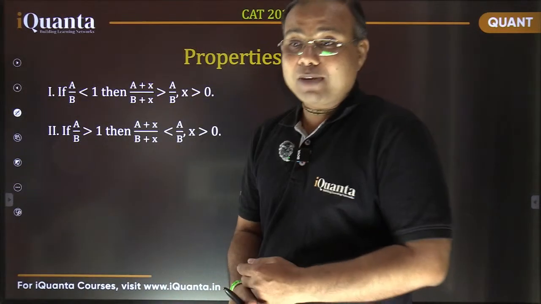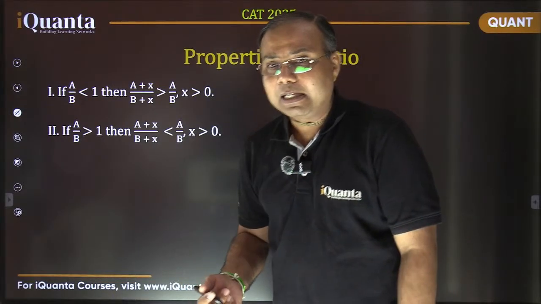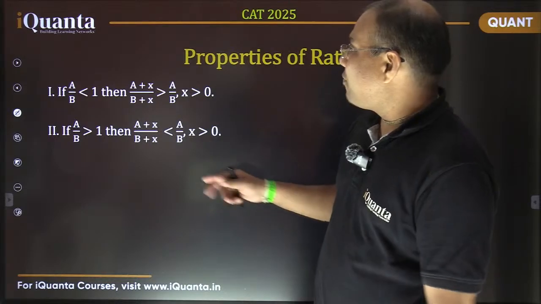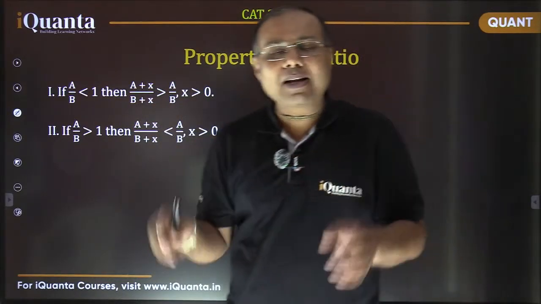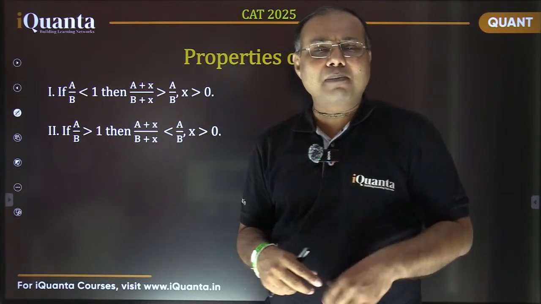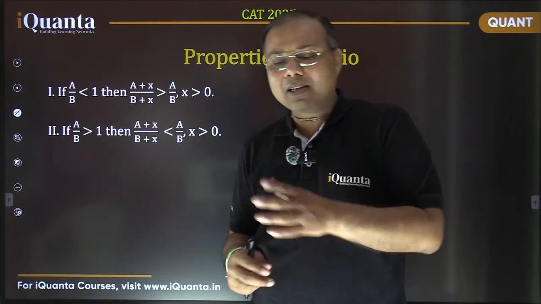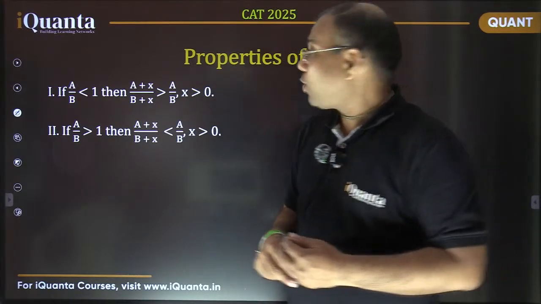So now again, this is a very small thing but a very important thing, and in CAT it has been asked repeatedly, again in DI specifically. When we are to compare two fractions, in case of DI you are getting large tables with large numbers, some sales figures of a company, some cost figures, some profit figures. We need to compare which value is more, and in the fractions, we need to compare. So how can we do that?